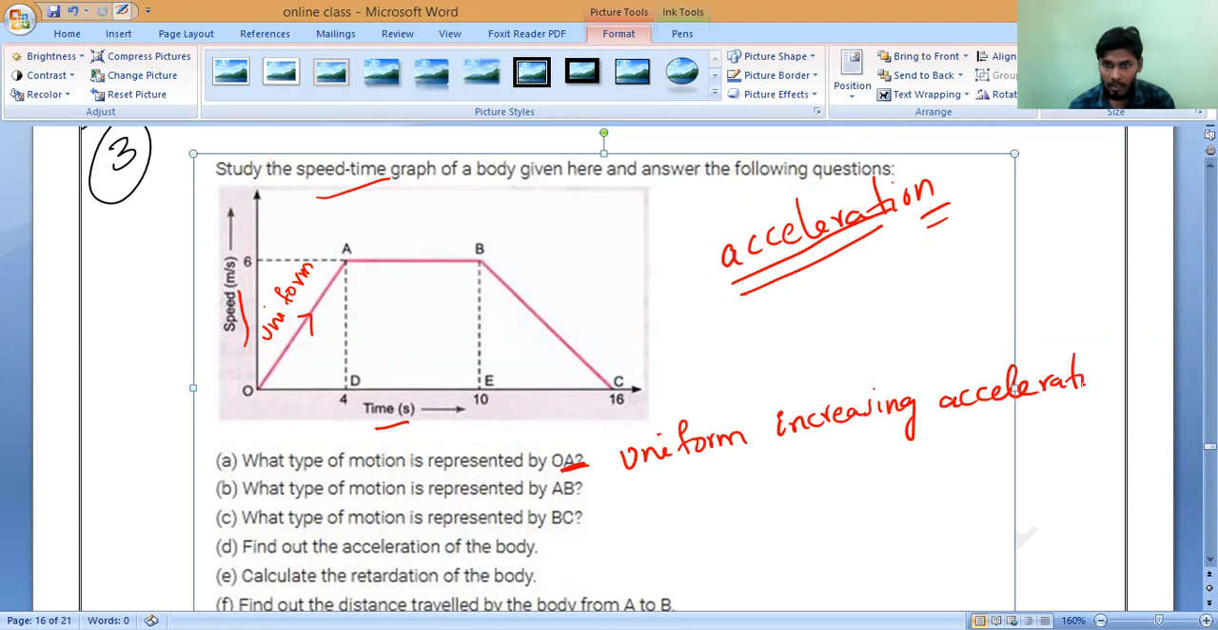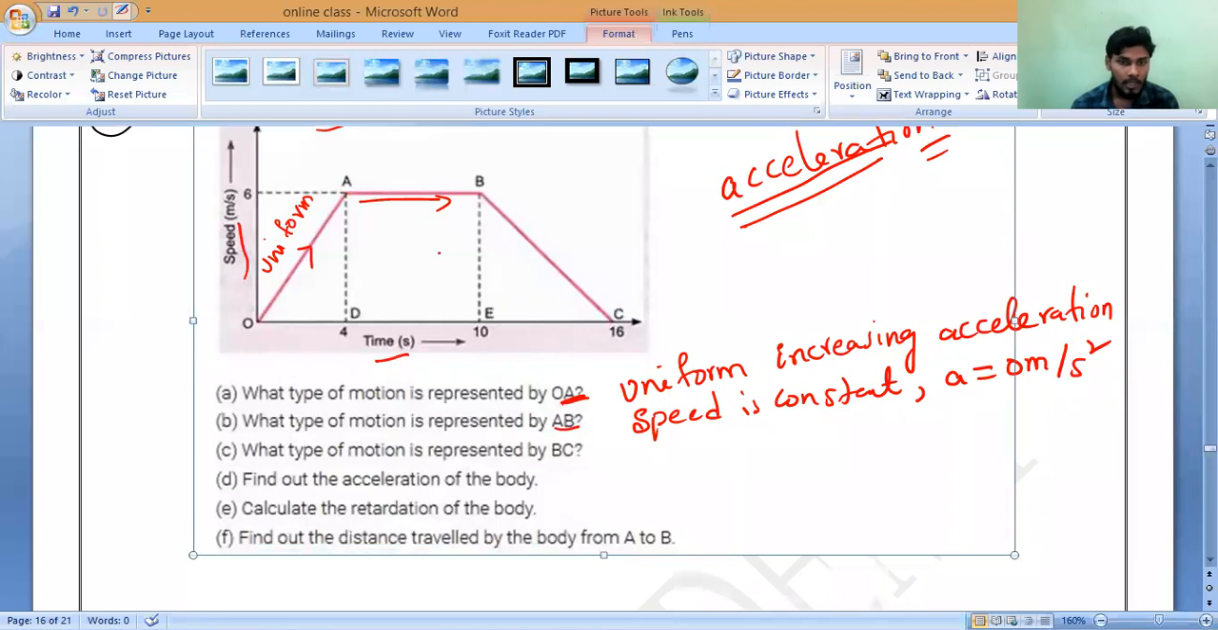You cannot write that here, that is the next part. If the speed is constant, going in a straight line and not increasing, then we say it is constant speed. So acceleration equals no change, 0 meter per second square. Is it yes or no? Yes, sir. From A to B, acceleration is 0 meter per second square.